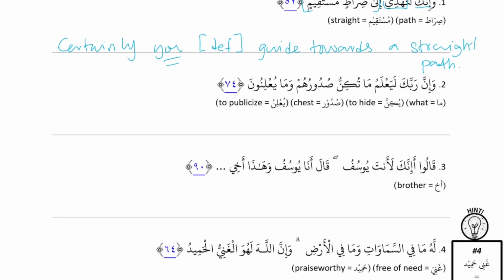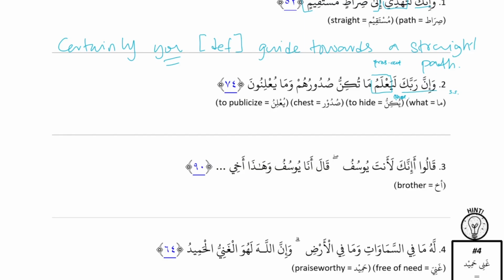Okay, number 2. وَإِنَّ رَبَّكَ لَيَعْلَمُ مَا تُكِنُّ صُدُورُهُمْ وَمَا يُعْلِنُونَ. Alright, so inna, this is an action sentence. يَعْلَمُ is the action. It is present active, and there's a lam emphasis there. And then inna rabba is sentence starter and it's noun. Rabba is general, ka is specific, so that's possessive. And it's also the doer because it's sentence starter coming before action.